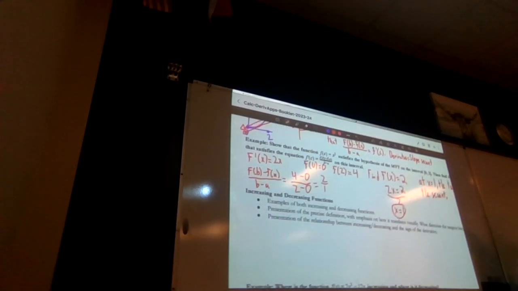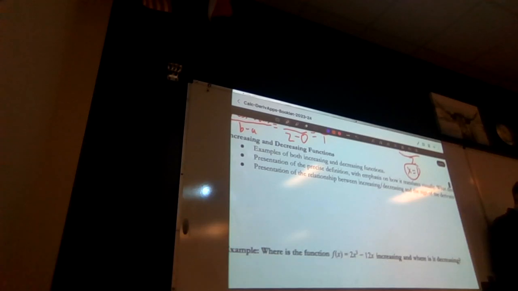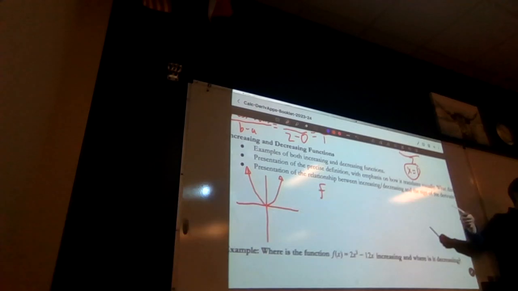Now, we're going to go ahead and move on to talking about increasing and decreasing functions. This will be pretty much review, but I will show you how to use this to better look at increasing, decreasing, and also mins and maxes in a bit. That's going to be not tomorrow, but the next day. So let's look at this graph here. This is going to be the very precise and formal definition of what exactly it means to increase and decrease. We already know this function is decreasing from negative infinity to 0, and from 0 to infinity it's increasing.